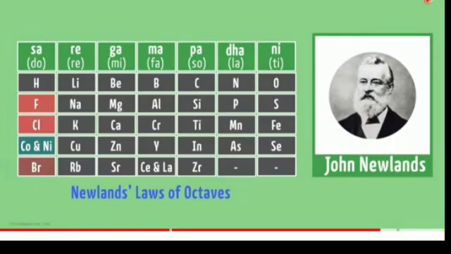After that came the scientist Newlands and his law of octaves. The English scientist John Newlands correlated the atomic masses of elements to their properties in a different way. In the year 1866, Newlands arranged the elements known at that time in increasing order of their atomic masses. It started with the lightest element hydrogen and ended with thorium. He found that every 8th element had properties similar to that of the first.